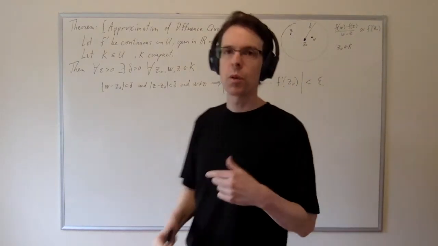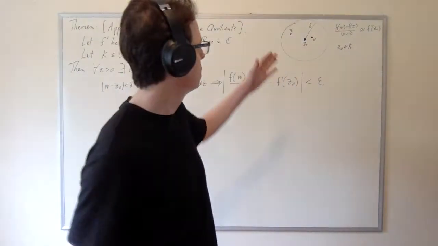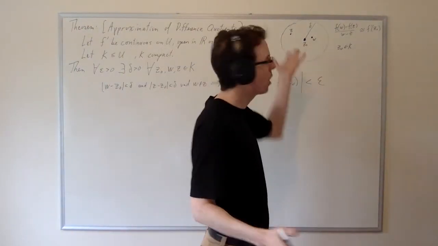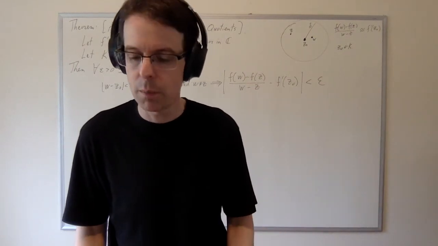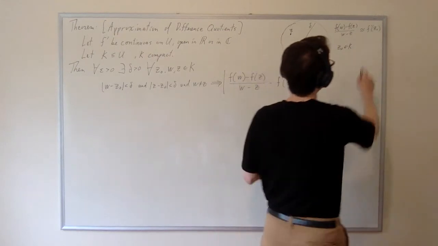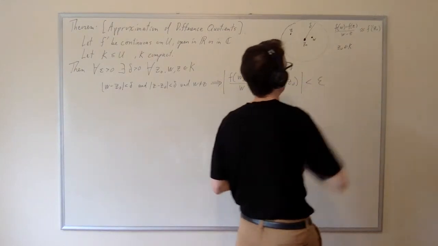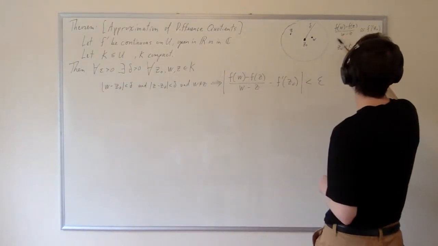But it's not so easy to prove that it's approximately equal to that, because it's not just the limit definition, because Z and Z0 are different, and W and Z0 are different. So it's not just the definition of the limit, but we would expect that difference quotient between W and Z to be close to the derivative f prime of Z0. So notice that these are all values of our function Q here, right?